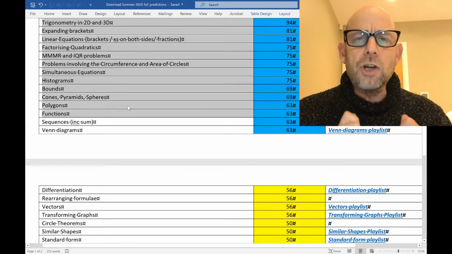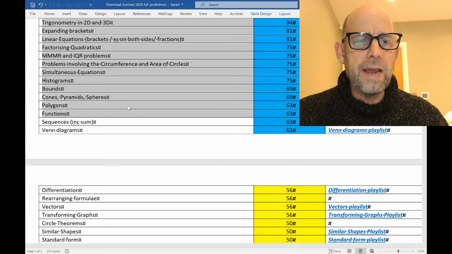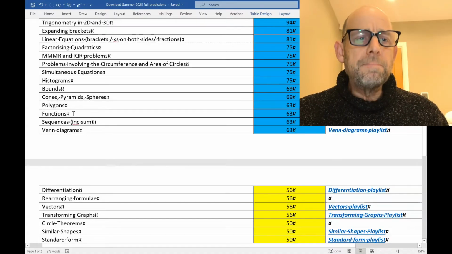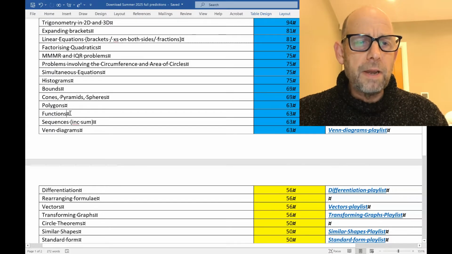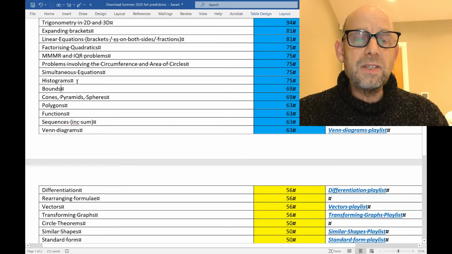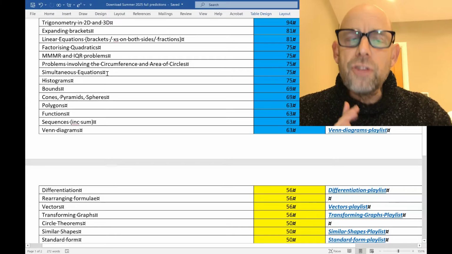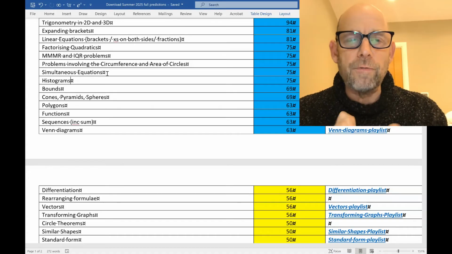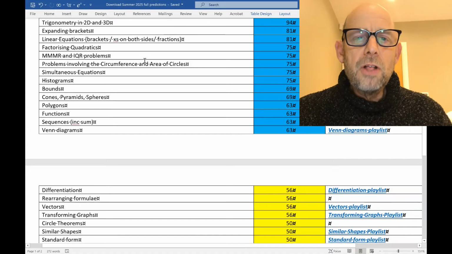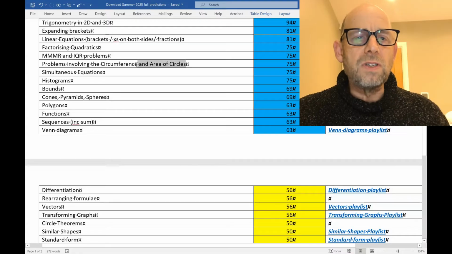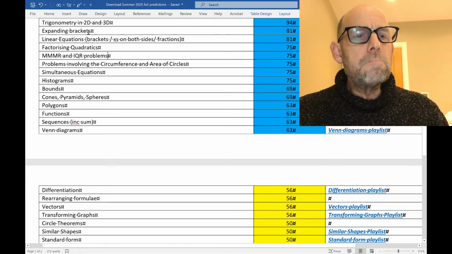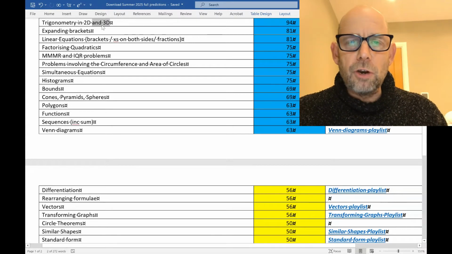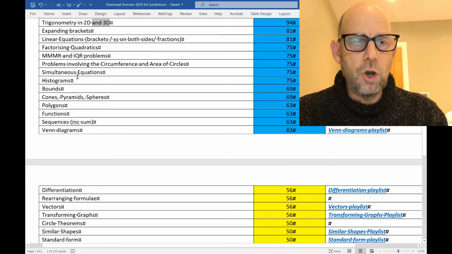Now, which of those are topics for you to crack if you're going for a top grade? Sequences, as I've explained, the top end of that. Functions is a top grade topic very often. Bounds, histograms, simultaneous equations, the quadratic ones. So simultaneous equations when you have a pair of equations and one of them's quadratic. That's often a grade 7, 8, 9 question. Sometimes more advanced problems involving circles. And probably 3D trig, I would say that those are the topics to crack from this list if you are going for a top grade.